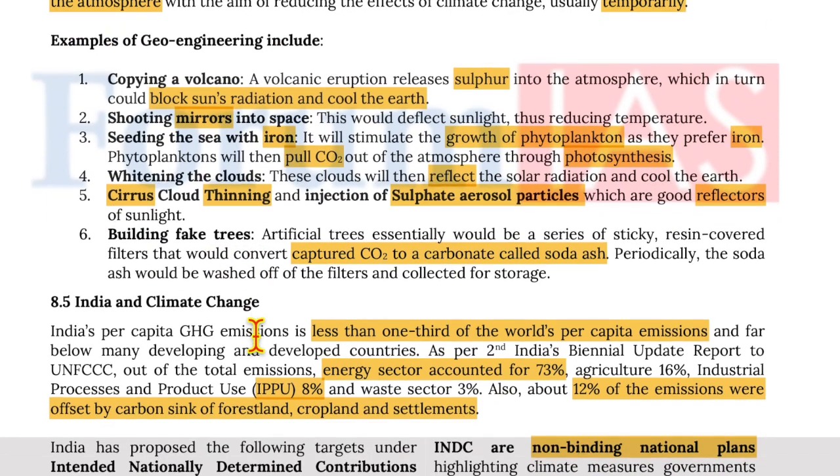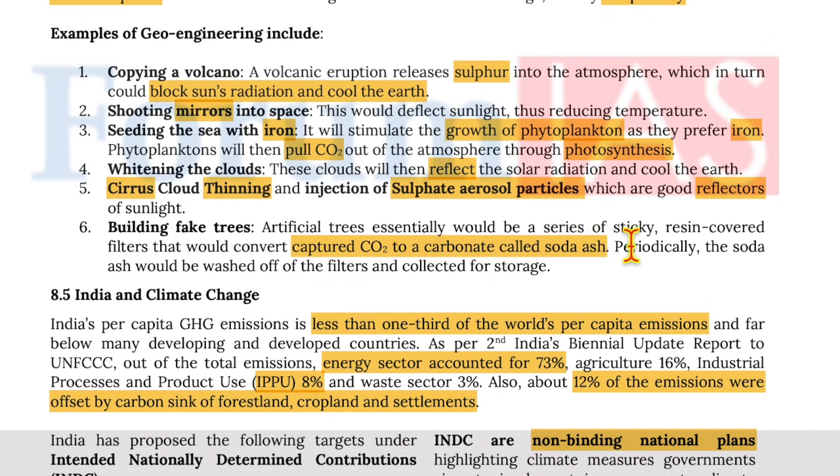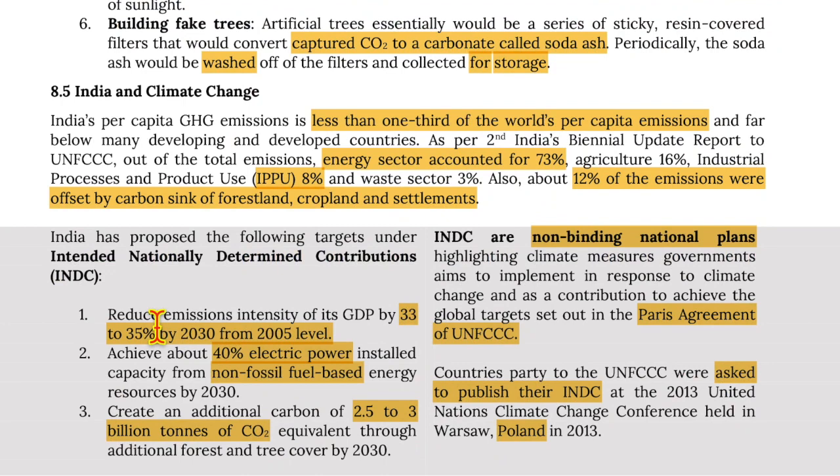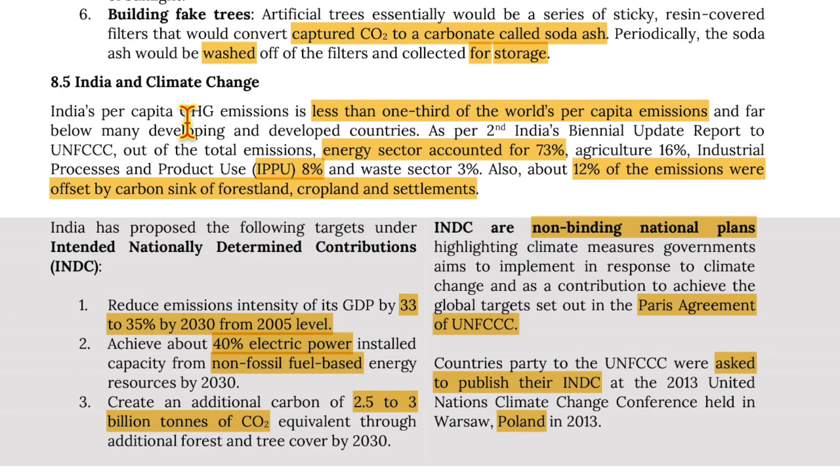Building fake trees. Artificial trees essentially would be a series of sticky resin-covered filters that would convert captured CO2 to carbonate called soda ash. Periodically, the soda ash will be washed off the filters and collected for storage. Now, moving on to the Indian initiatives for climate change.